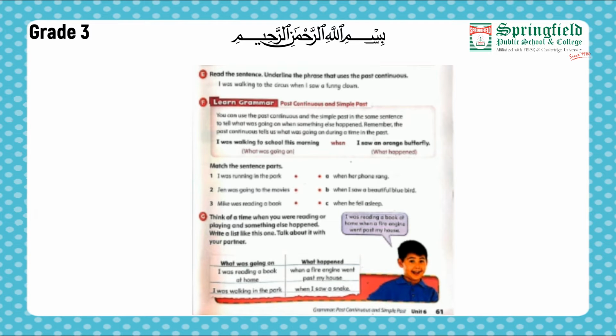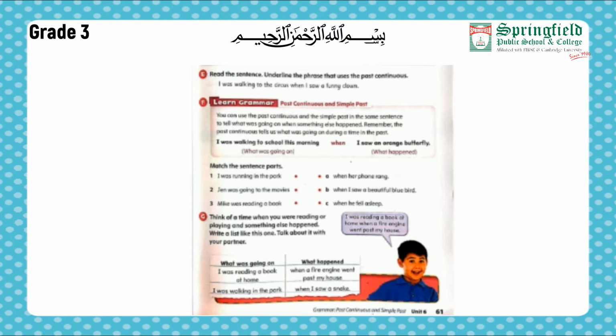I was walking to the circus when I saw a funny clown. Now which phrase is indicating past continuous tense? Was walking. So we are going to underline was walking. Moving forward towards our part F. Learn grammar. Past continuous and simple past. You can use the past continuous and the simple past in the same sentence to tell what was going on when something else happened. Remember, the past continuous tells us what was going on during a time in the past.